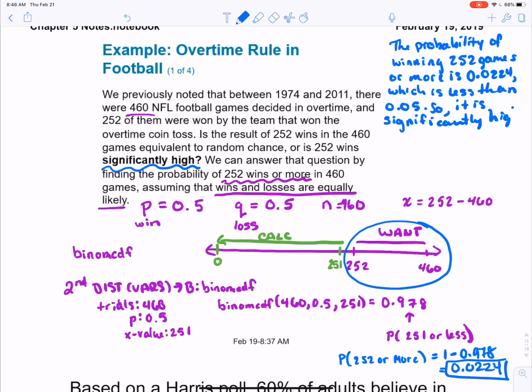Now, we've also seen that there's more than one way to word this. So we could also say it is unlikely that we would have 252 or more wins by chance.